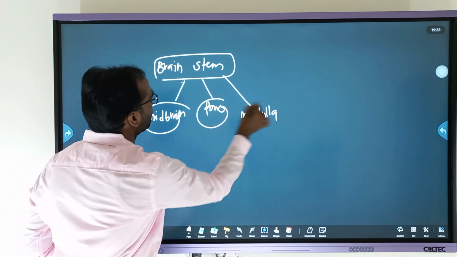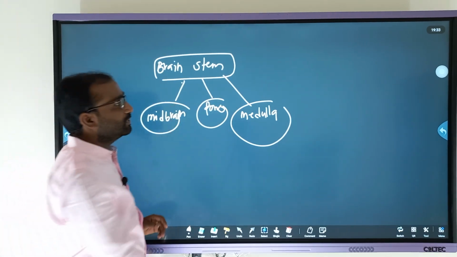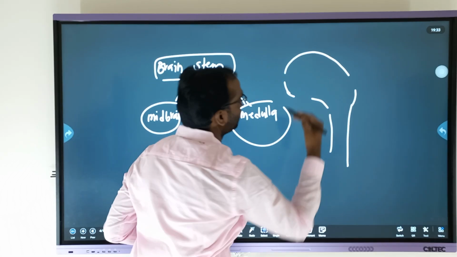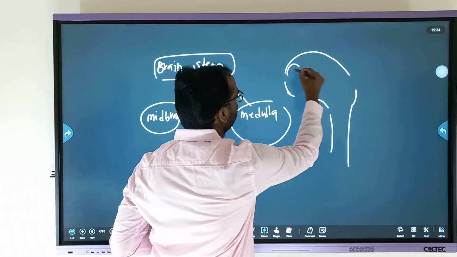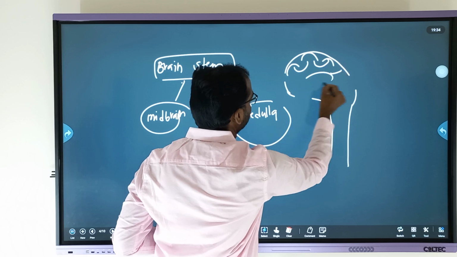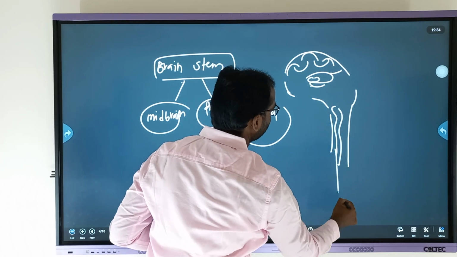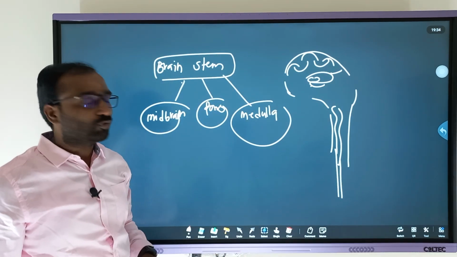These three parts included together are called the brain stem, from which the brain extends as the spinal cord. The brain stem extends as the spinal cord. Here is the difference between the spinal cord and the vertebral column.